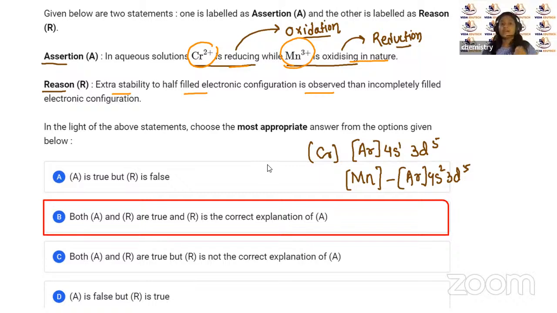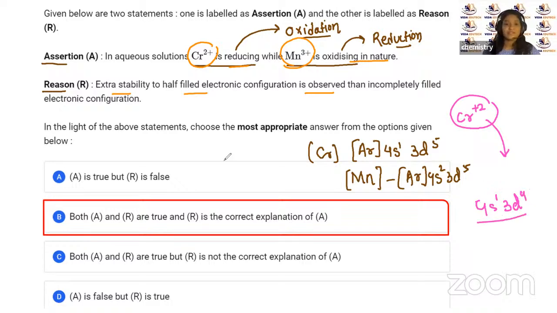So here, if we look at Cr2+, what is going to be the configuration, children? It is going to be 4s1, 3d4. Yes, sorry, this is going to be 3d4.